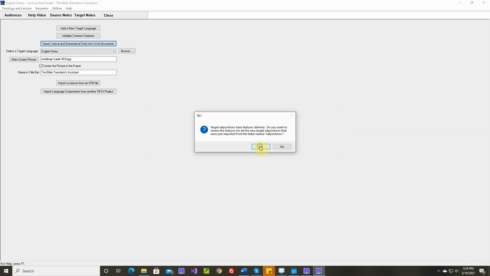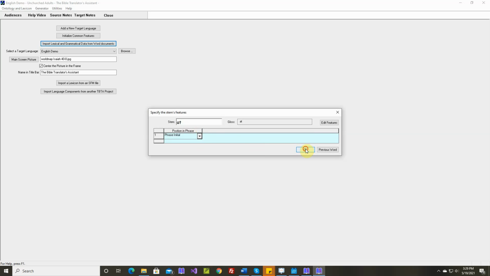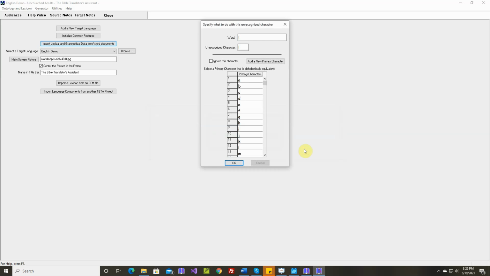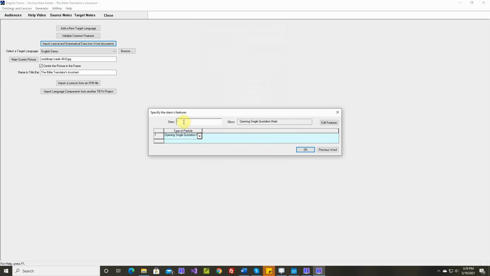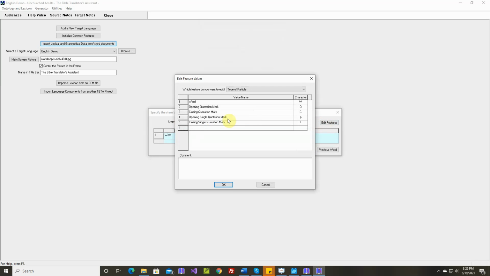Okay, adpositions have features, yes. At, phrase initial, yes. Okay, ignore this character. This is for the exclamation mark. Okay. Opening single quotation, yes. Okay, this, let's add a new value for exclamation mark.